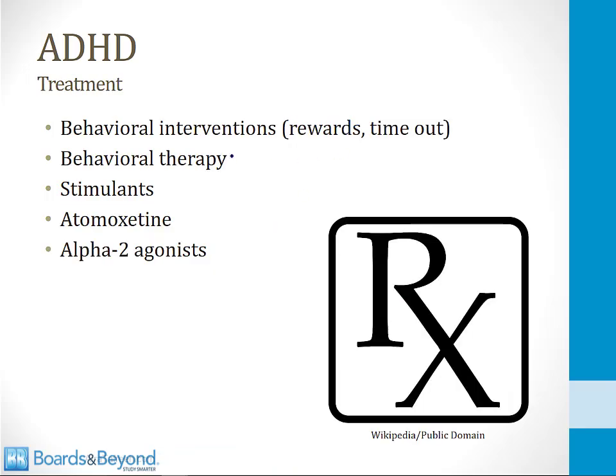Treatments for ADHD are shown on this slide. First of all, behavioral interventions are often used. These are things like rewards for good behavior or timeouts for bad behavior. Behavioral therapy, where the child meets with a therapist, can also be used. And then finally, there are a couple of drug therapies that are used, and this is what they're going to want you to know for your boards. And the drug therapies are stimulants, atomoxetine, and alpha-2 agonists. So we'll talk about all of those now.